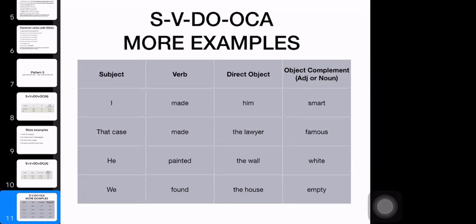You must have an adjective here that describes the object. Not the verb, the object. For example, I made him smart. Smart describes him. That case made the lawyer famous. Lawyer famous. So think of such sentences.